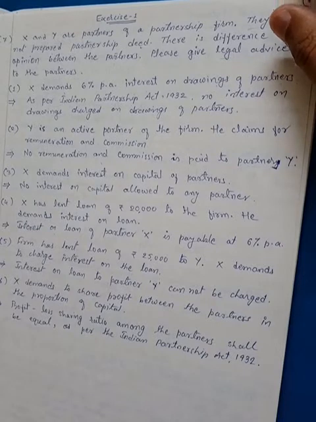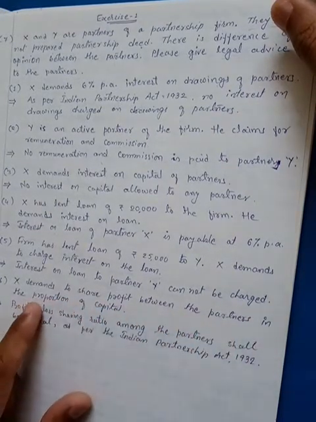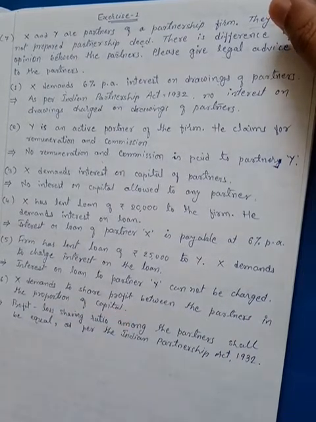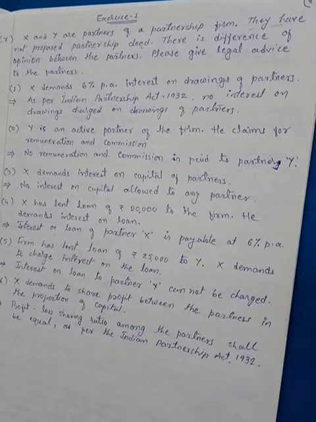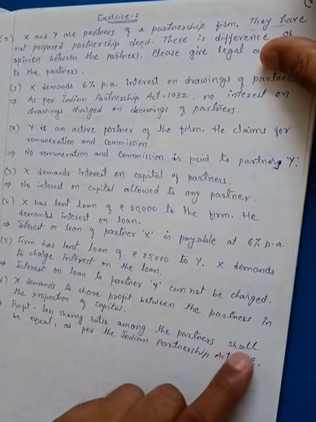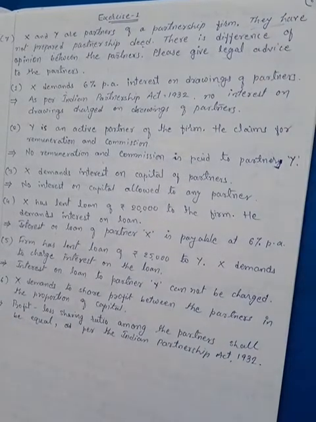Okay. And the last one, X demands to share profit between the partners in the proportion of capital. If there is no provision about the profit loss sharing ratio in the partnership deed, then as per the Indian Partnership Act, it is to be distributed among the partners in equal proportion. Okay, that is the last answer. The profit loss sharing ratio among the partners shall be equal as per the Indian Partnership Act 1932.